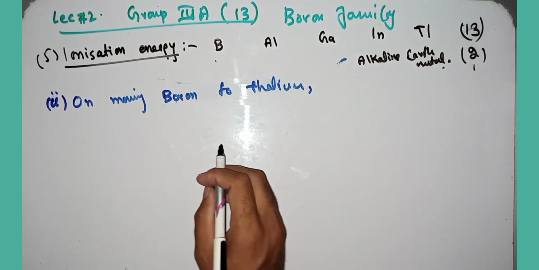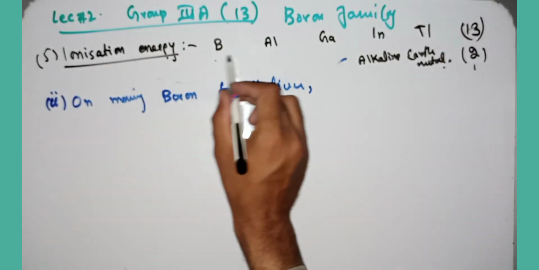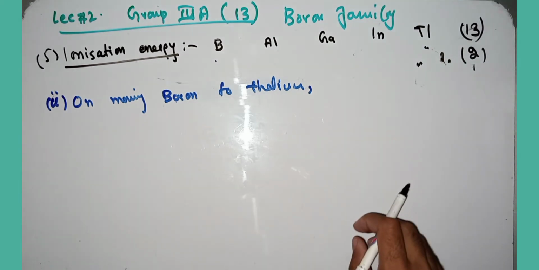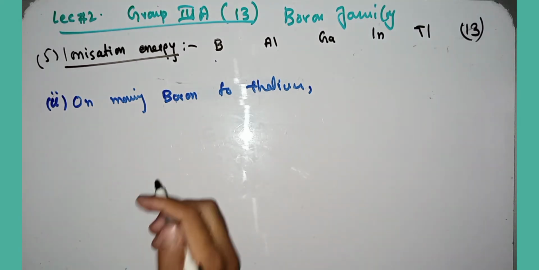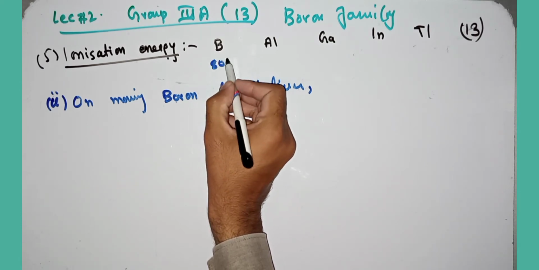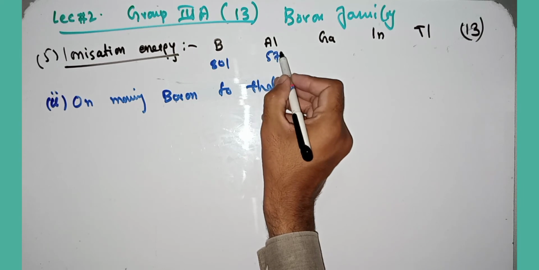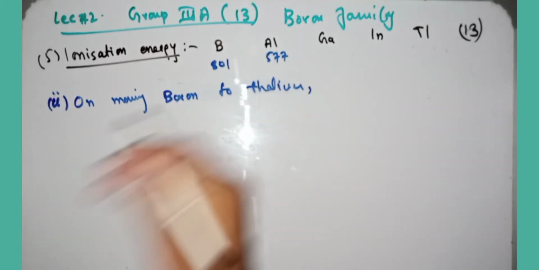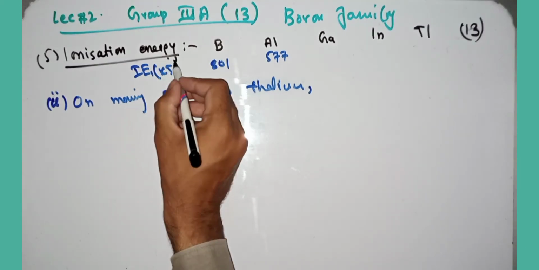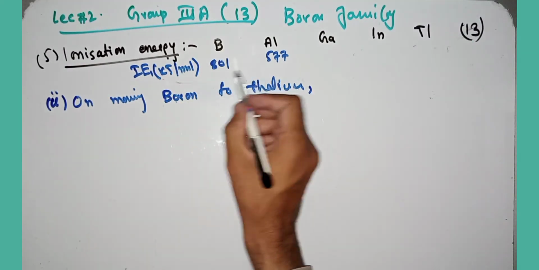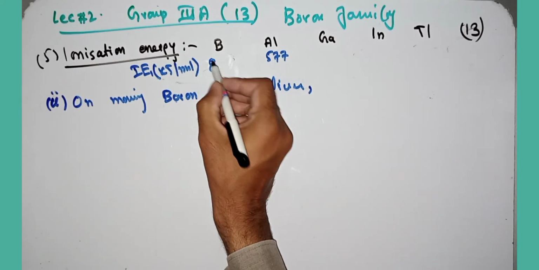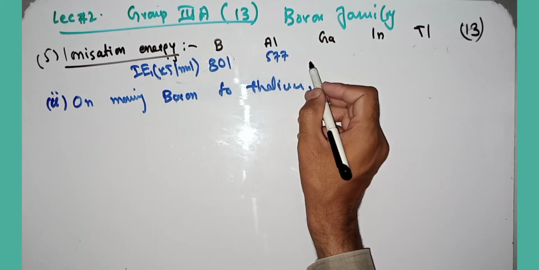This is the ionization energy order. The first ionization energy of boron is 801 kilojoule per mole, while aluminum has 577.